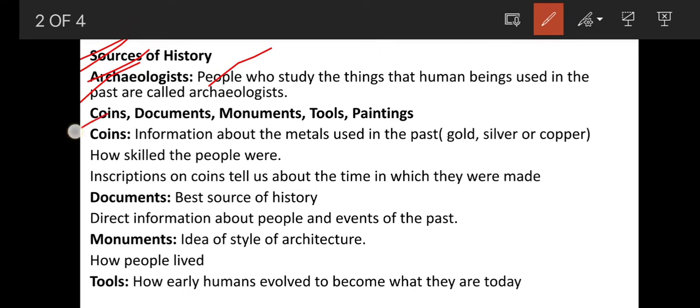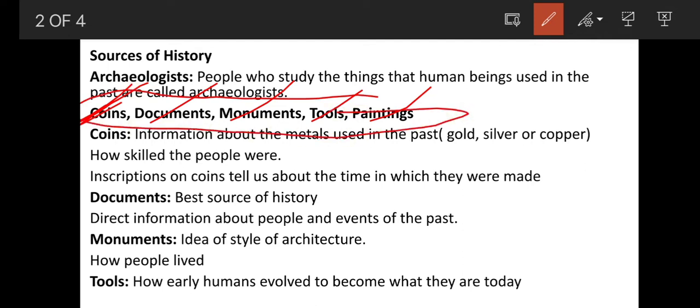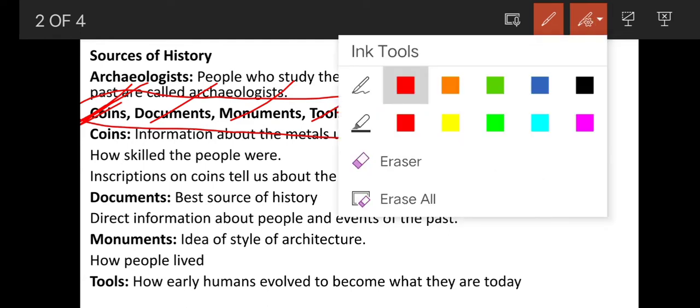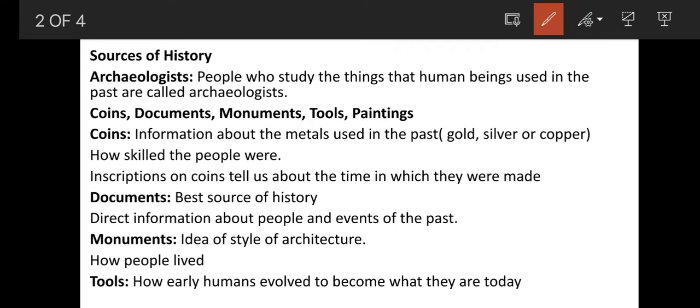Next, coins, documents, monuments, tools, paintings. These are sources of history. Through coins, documents, monuments, tools and paintings we get information about history, what people did in the past. Now let us check out the first source of history, that is coins. The first one, coins. From coins, what information do we get from the past?